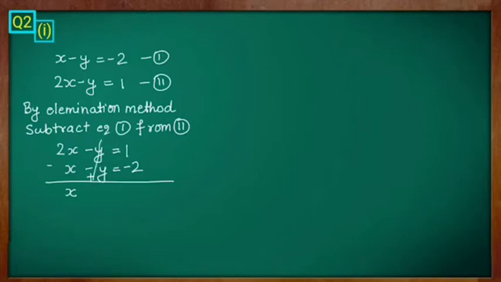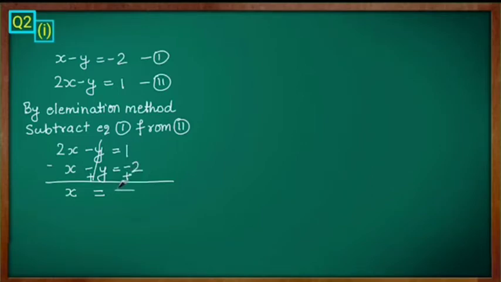You have to subtract, so change the signs in the first equation. So 2 minus 1 is 1x. The y terms cancel. On the right hand side, minus 2 became plus 2, so 1 plus 2 is 3.